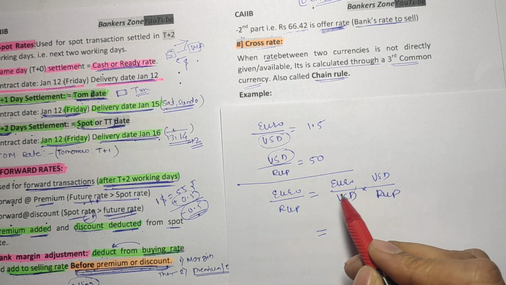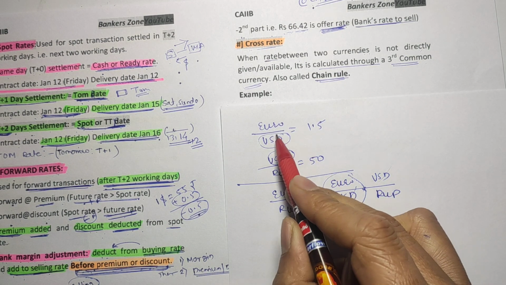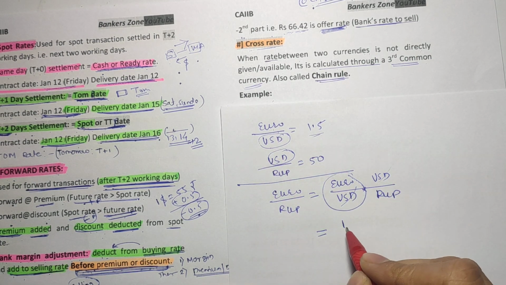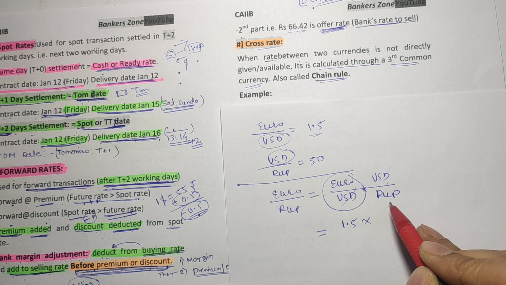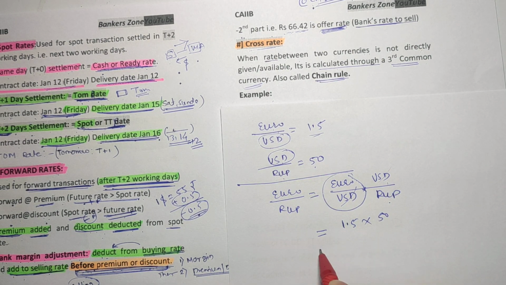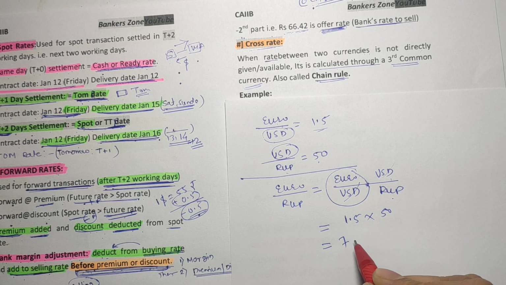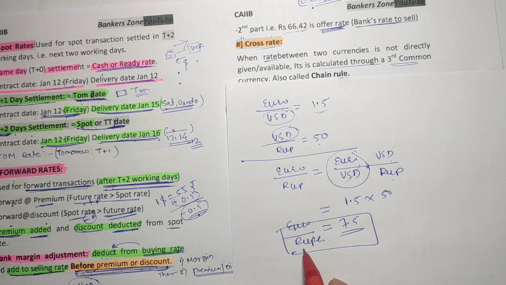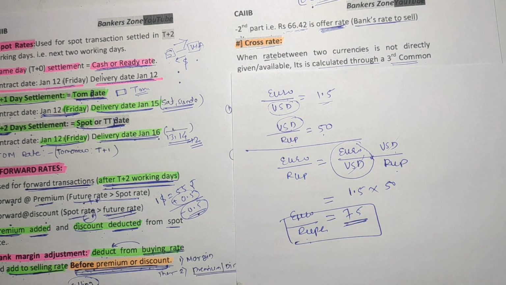Euro upon USD they have given 1.5, into USD upon rupee they have given 50. Just multiply, you will get 75, and USD cancels, so 75 rupees. That means you will get the value for euro to rupee. This is very simple. That means 1 euro is equal to 75 rupees. In this fashion you have to solve the numericals.